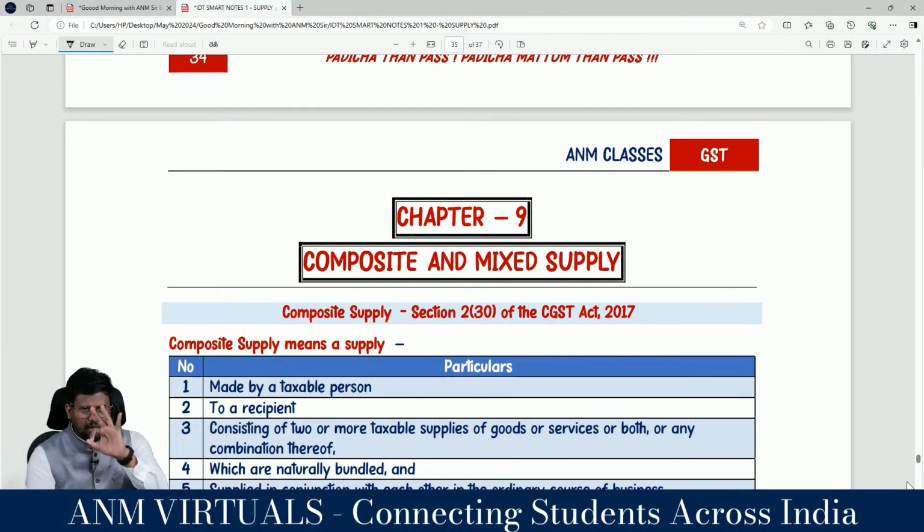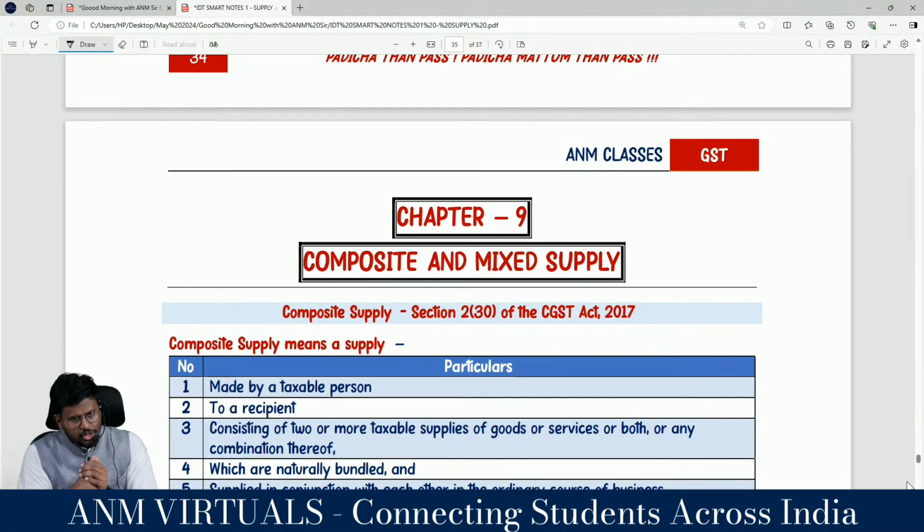Yes, sir. There are 3 schedules: Schedule 1, Schedule 2, Schedule 3. What is Schedule 1? What is the shortcut? TRIP. T stands for permanent transfer or disposal of business assets where ITC has been availed. R stands for supply between related or distinct persons of goods or services or both as specified in section 25,